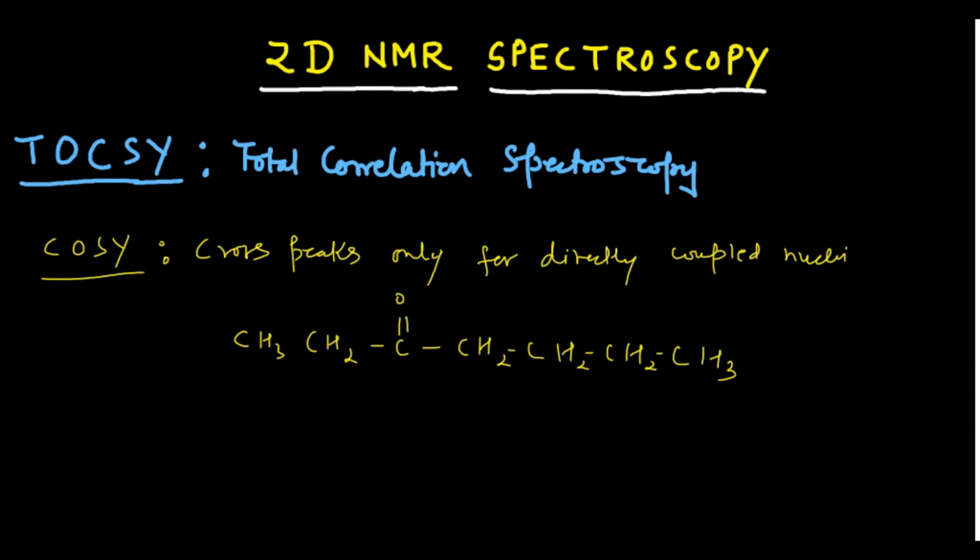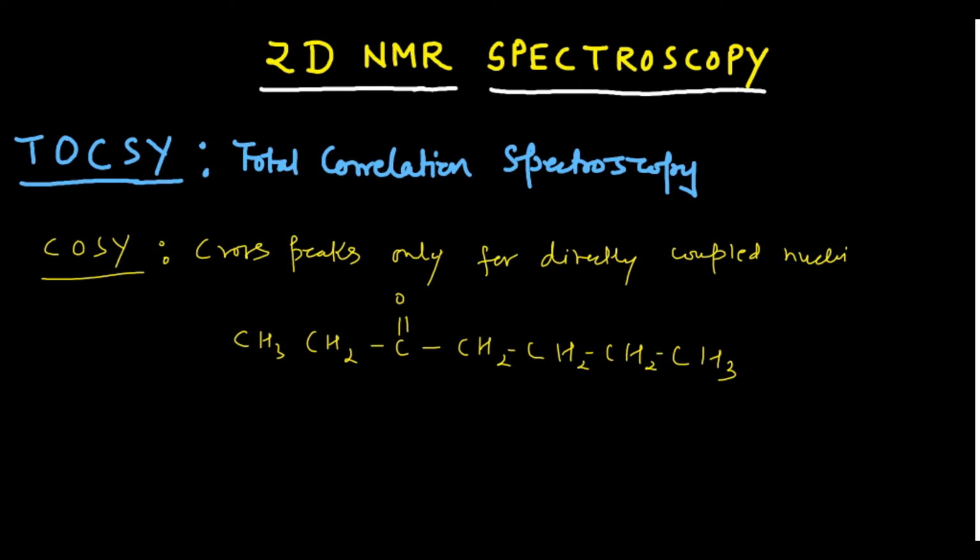Now if you are looking at the COSY, it will give you the cross peaks which relate these three hydrogens and these two hydrogens. Remember, COSY spectroscopy is the correlation of the protons, and in TOCSY also we will correlate the protons only, not carbons. We are only looking for the correlation of the hydrogens.